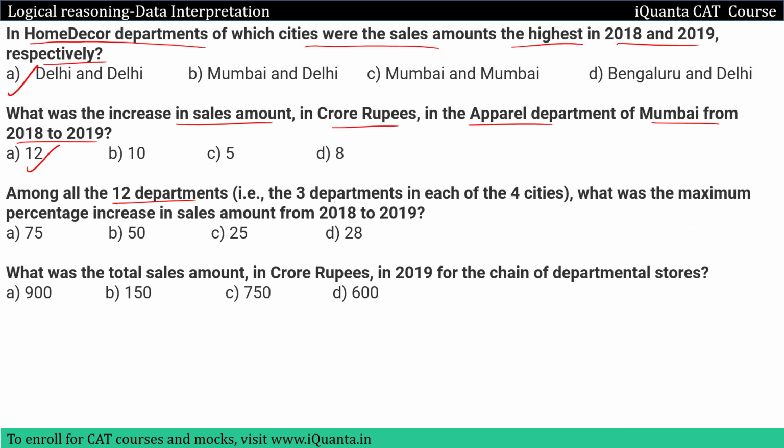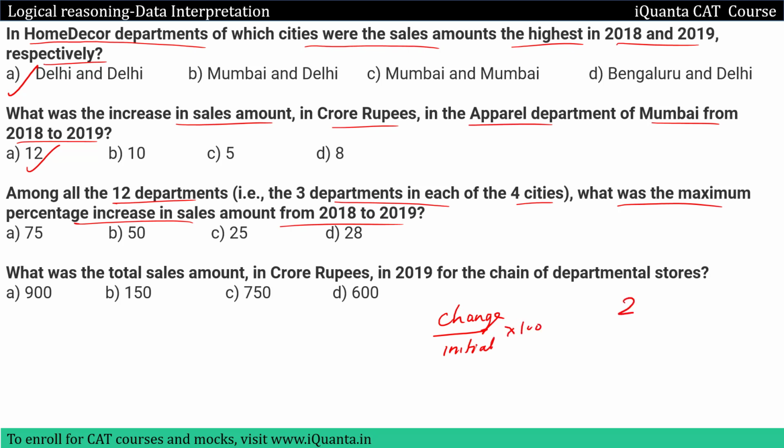Next is, among all the 12 departments, the 3 departments in each of the 4 cities, what was the maximum percentage increase in sales amount from 2018 to 19? So this needs a bit of calculation. I hope you know how to find out the percentage increase. So what is percentage increase? It is the change upon the initial value into 100, right?